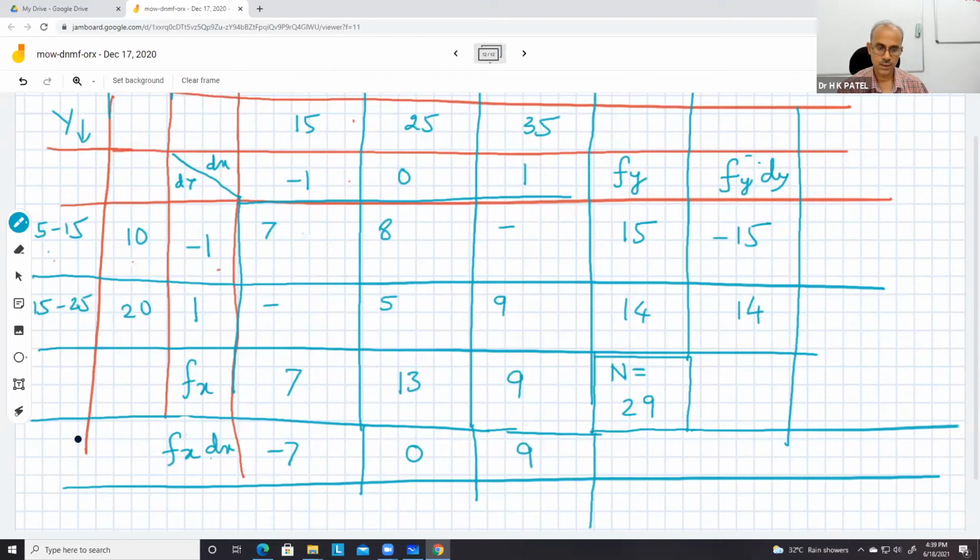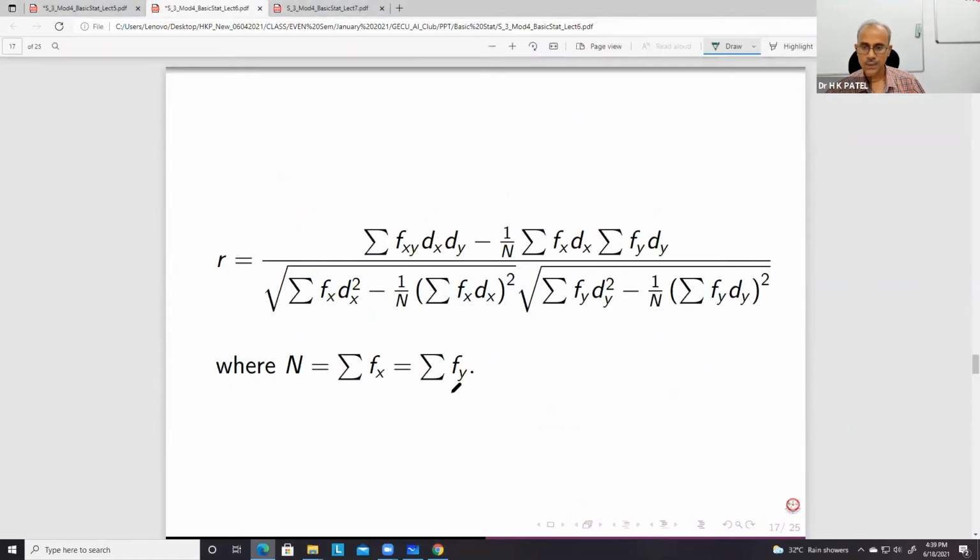After this, we require fxy, so this fx dx, fy dy. Then fy dy square and fx dx square, so this we can calculate.